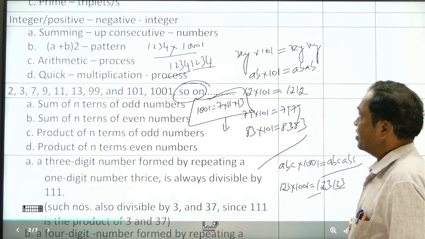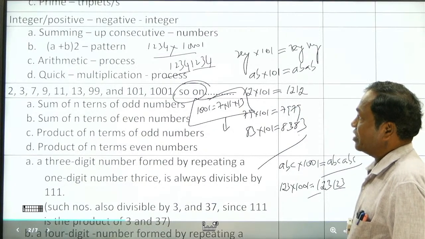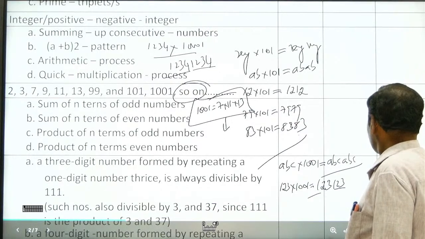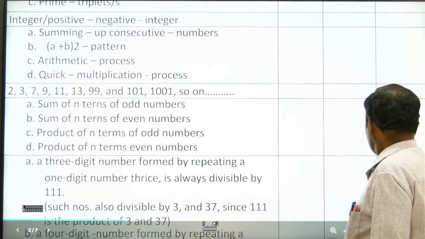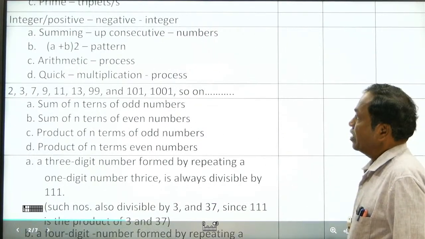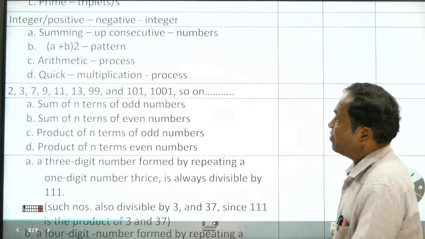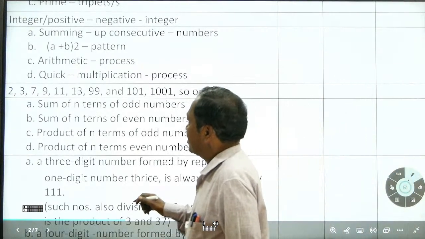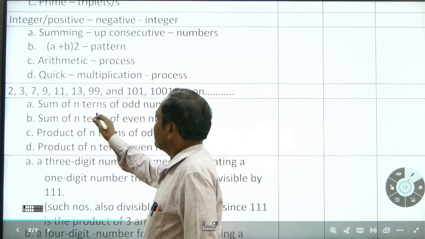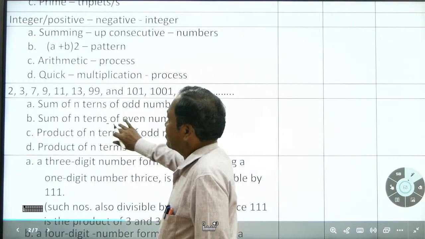What are the other things we can see now? Sum of n terms of odd numbers.